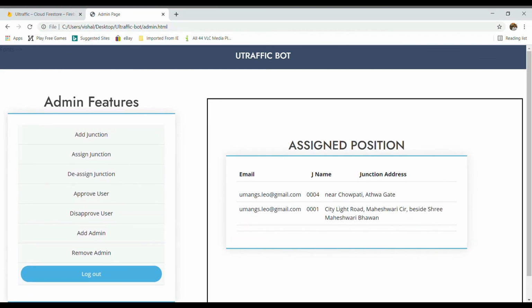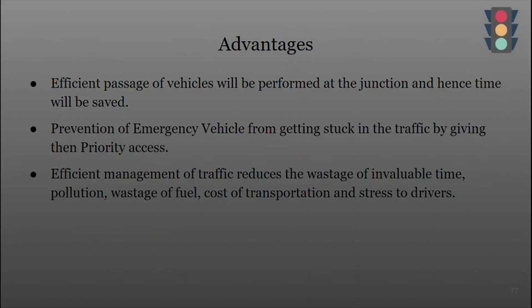This is a simple website that is used to manage the users and manage the traffic signals. Next, moving on to the advantages of the project.